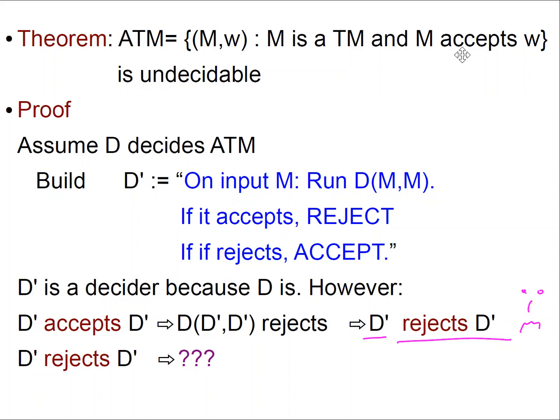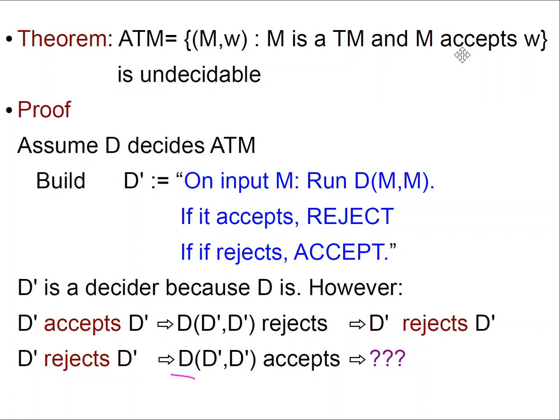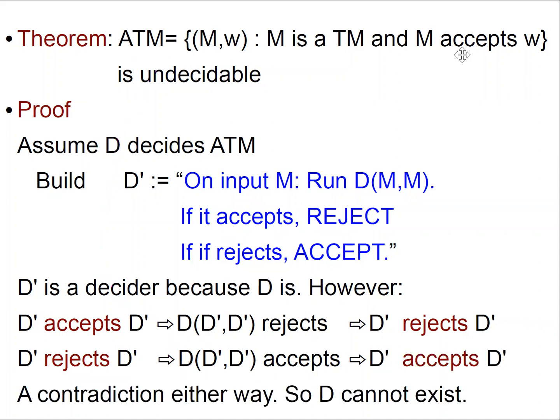Contradiction. What if D prime rejects D prime? Well, you reject if D accepts, right? That means that D accepts D prime, but how was D defined? It was supposed to be a decider for ATM. It means that D prime accepts D prime. Contradiction. This is a contradiction either way. So D cannot exist.